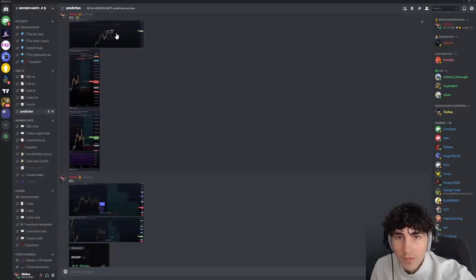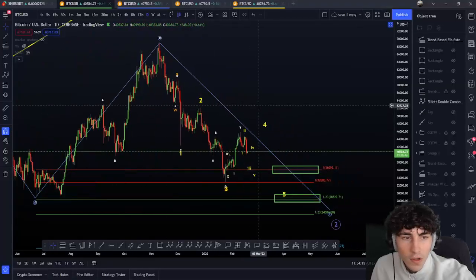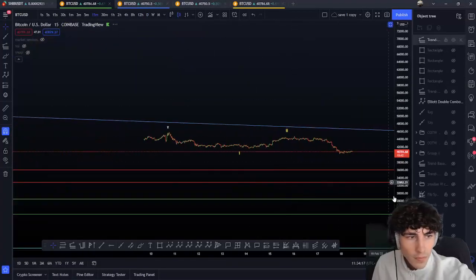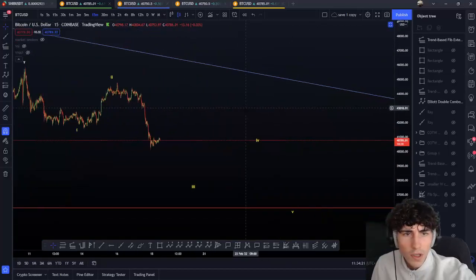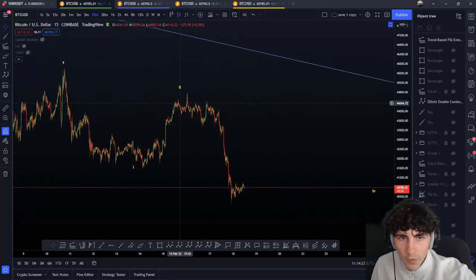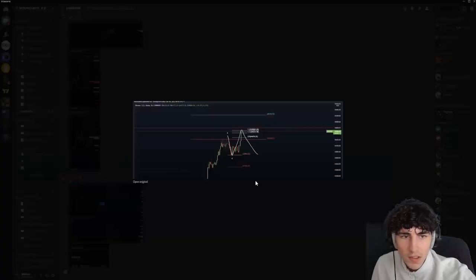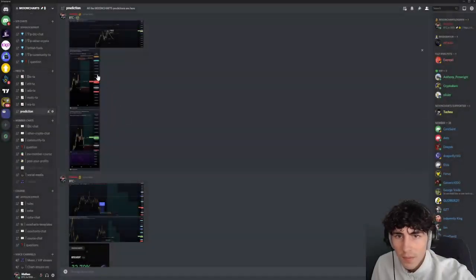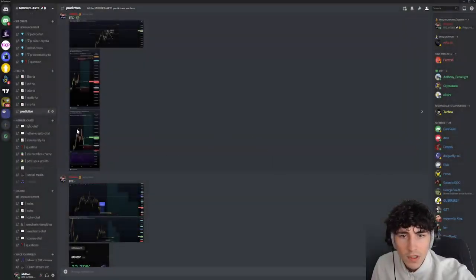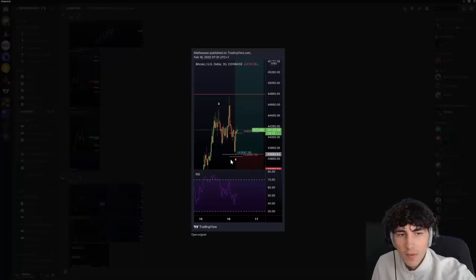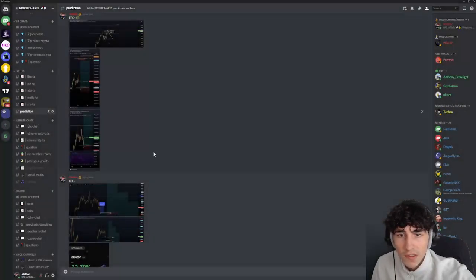But for example, here we were aware of that top, for a possible rejection here. As you can see, we were aware of that possible rejection here. What did we do exactly after that? Boom, we got the rejection, it went more down. We had already planned the long at the low here. We just tapped the level exactly, and then bounced off it.